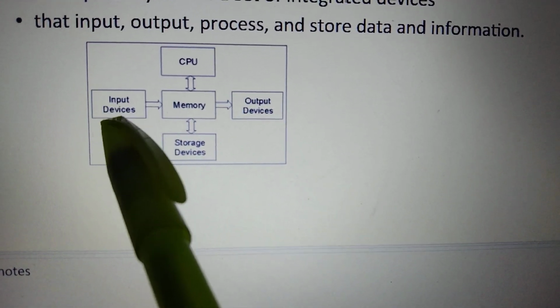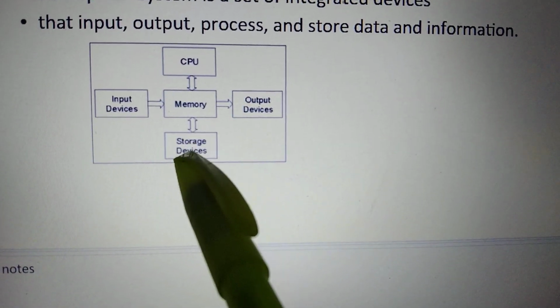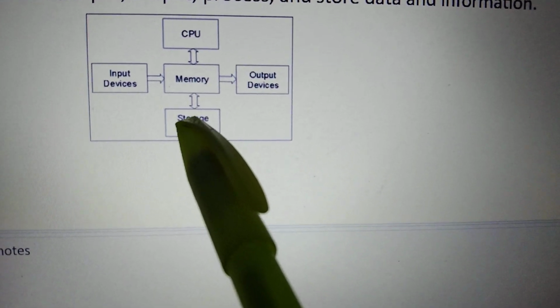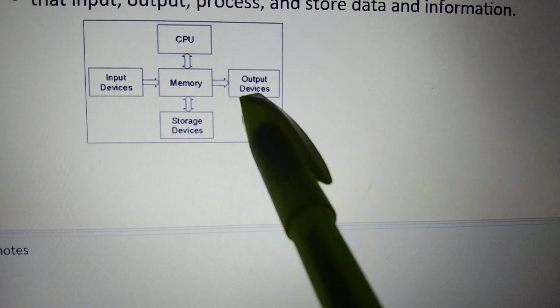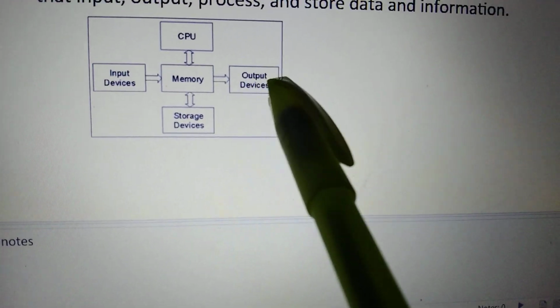Examples of input devices: keyboard and mouse. You have to have the storage devices like hard disk, memory, and the CPU. This is where data is going to be processed. Output devices like the computer monitor and the printer.